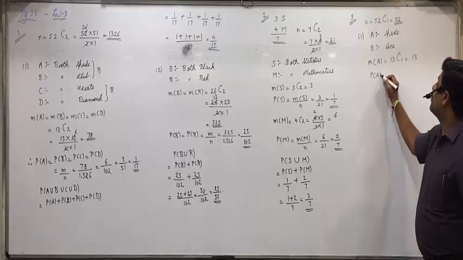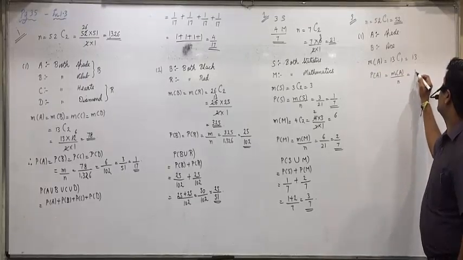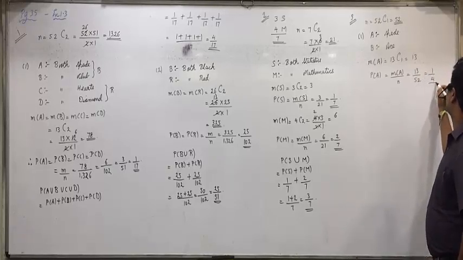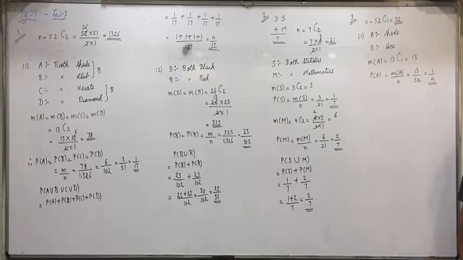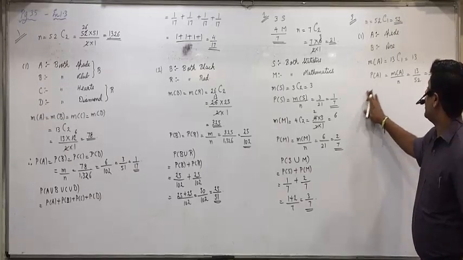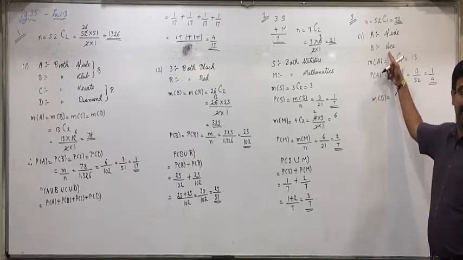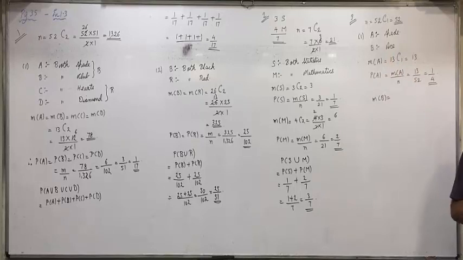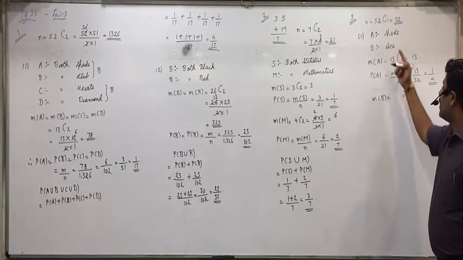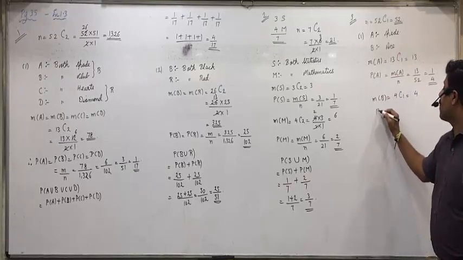P of A will be M of A upon N. 13 by 52, 1 by 4. Got it everyone? Now second, below that, M of B. Event B we have defined as ace. How many ace cards are there? 4. And we have selected 1. So what are the favorable outcomes of getting an ace card? 4C1, that is 4.